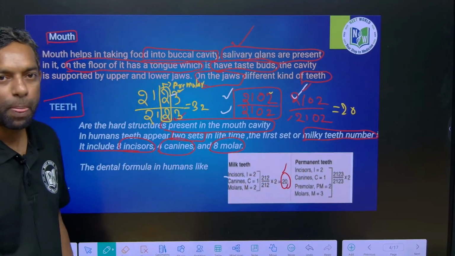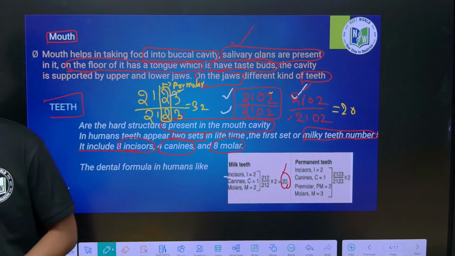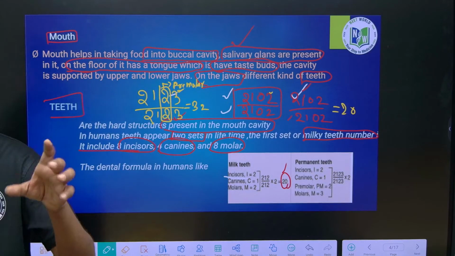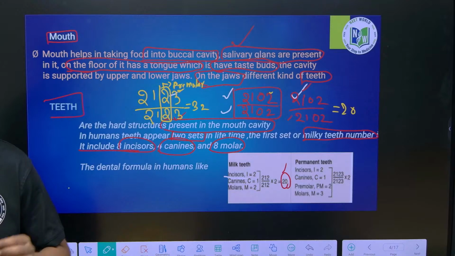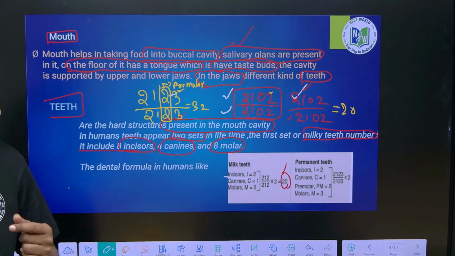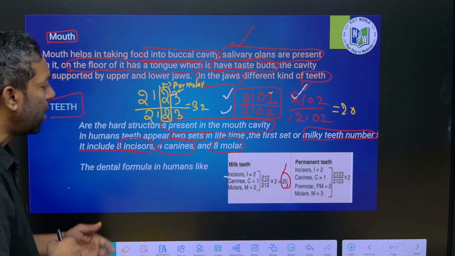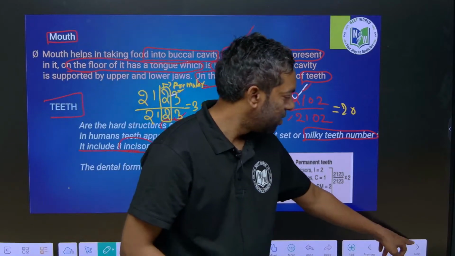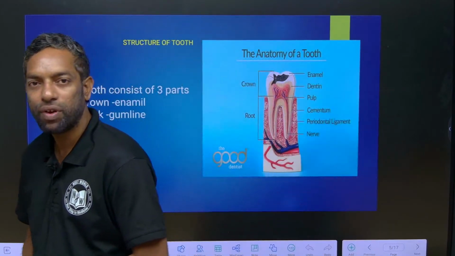Teeth. As you know, teeth are an organ, not a tissue. The hardest part in the body is the teeth. I hope you are clear about teeth. So, the structure of the teeth we will discuss.